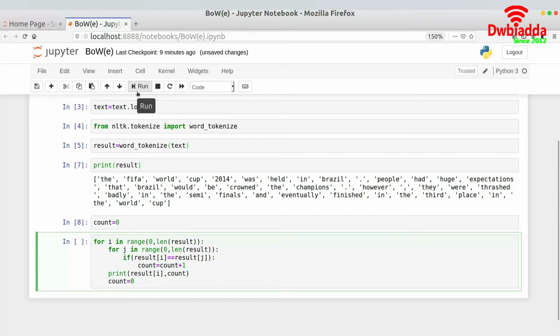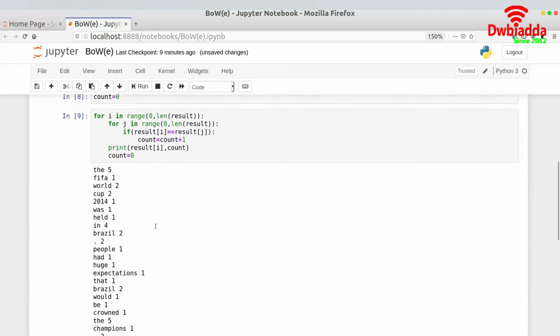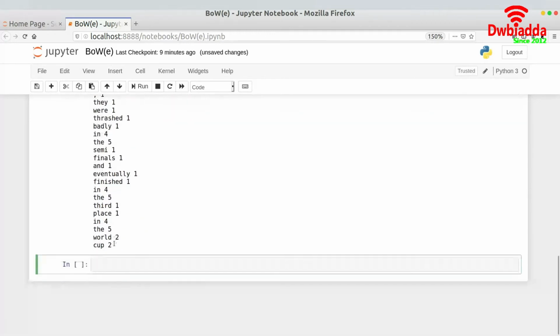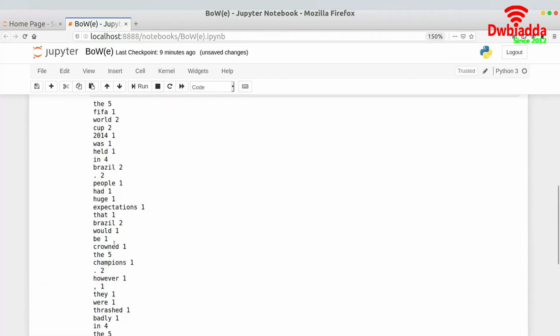So I will just run this piece of code for you. As you can see, "the" appears 5 times, FIFA appears 1 time, world appears 2 times, cup appears 2 times, was appears 1 time, held in appears 4 times, Brazil 2 times, full stop 2 times, and all of that kind of stuff. So we have gotten the frequency over here.